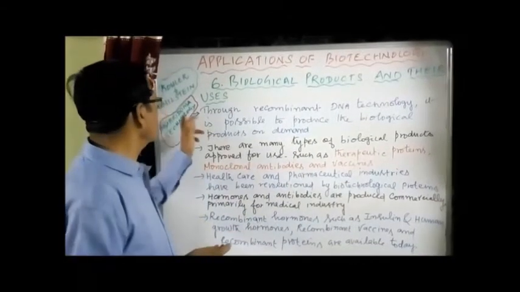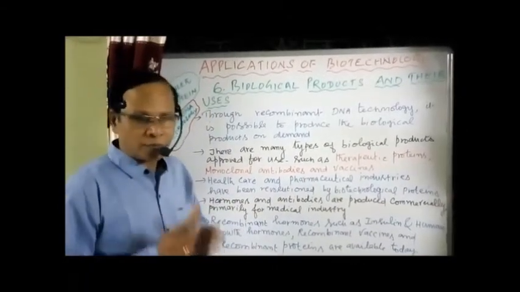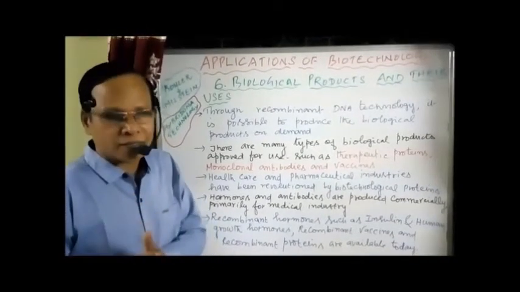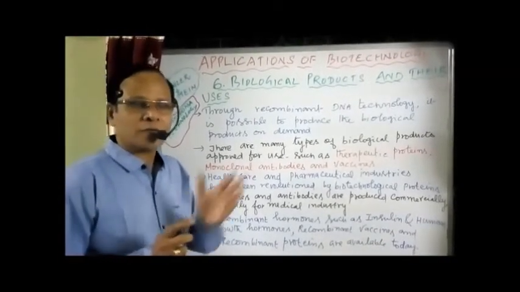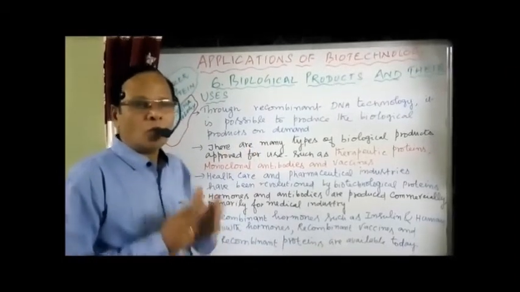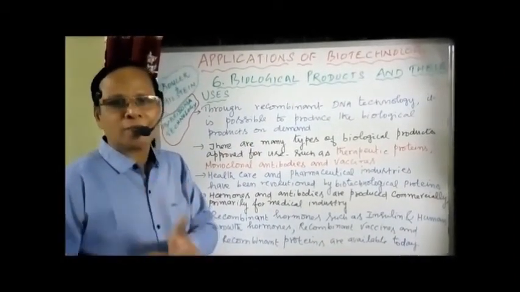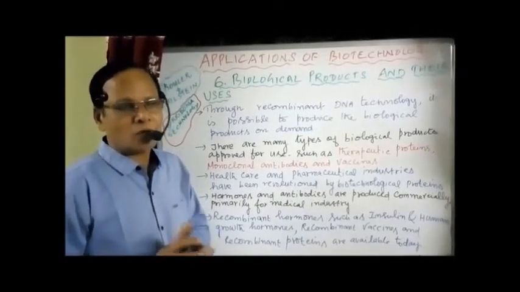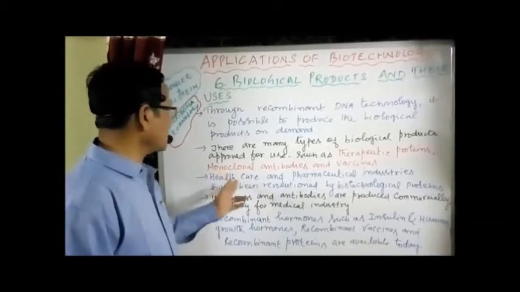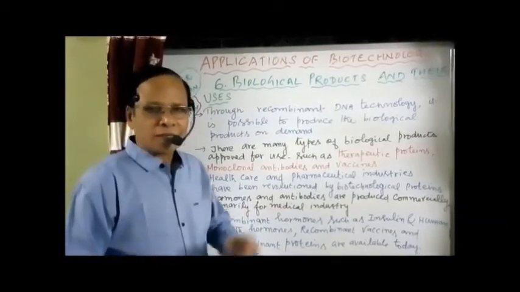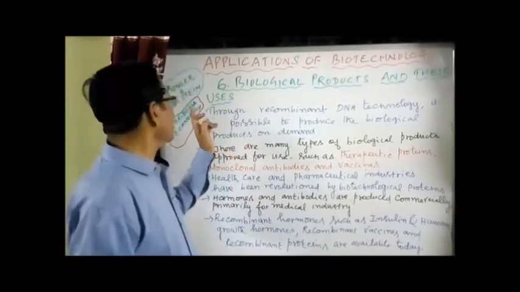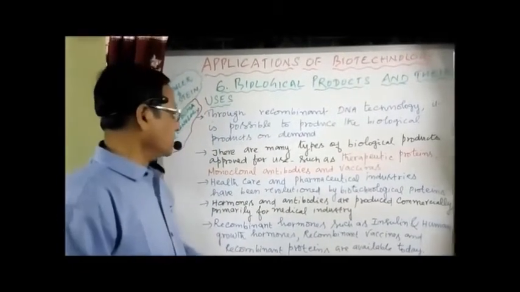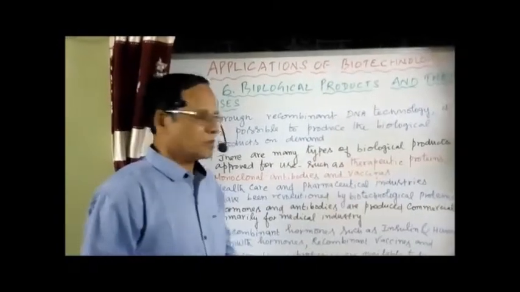That is called monoclonal antibodies. Antibodies of the same type which will attack the same antigen. Even if you have thousands of antibodies in that clone, all the antibodies are attacking the same antigen. They are prepared only for attacking a particular antigen. Such antibodies are called monoclonal antibodies. The technology used is called hybridoma technology, which was developed by Kohler and Milstein. So antibodies and vaccines, you know that one.